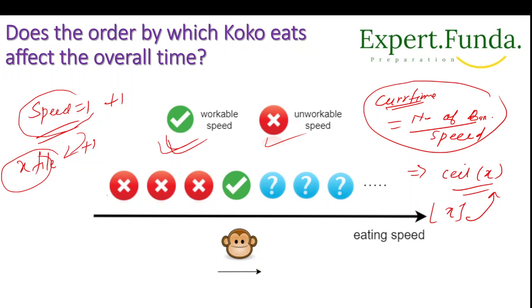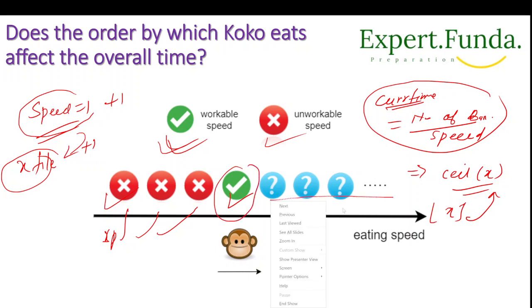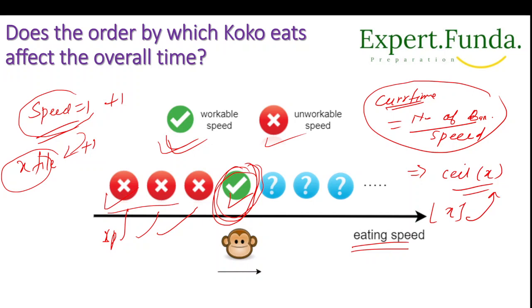So we'll check with speed 1. This will not work. Let's say speed is 1, speed is 2, speed is 3. On this speed it will work. Maybe the next one will also work, but it is not required to find more speeds. This is the unworkable speed, and since this one is working fine for us, we will not go to find more speeds. We will find only this speed, the minimum speed.